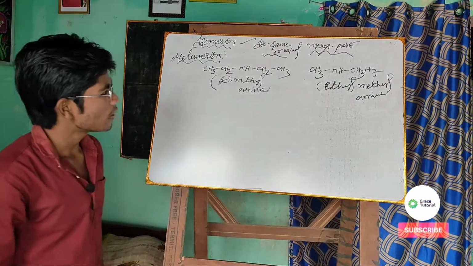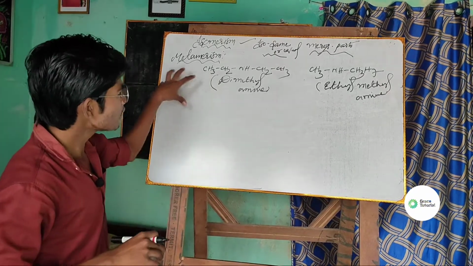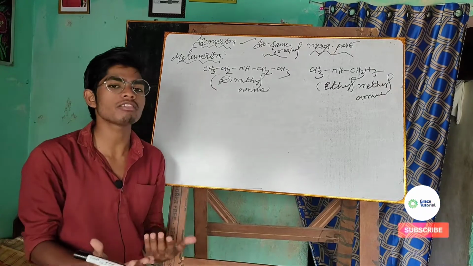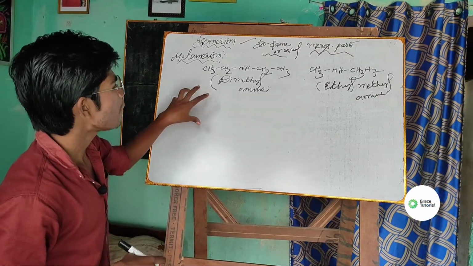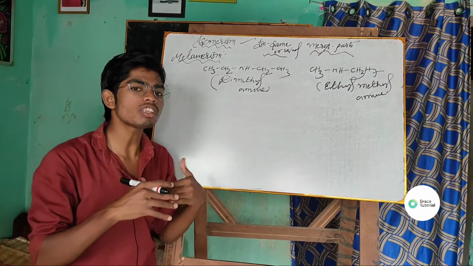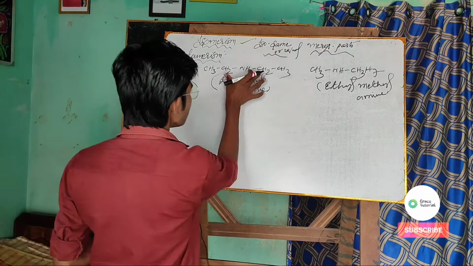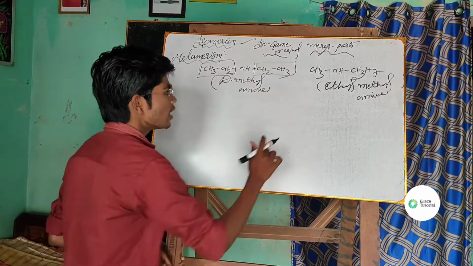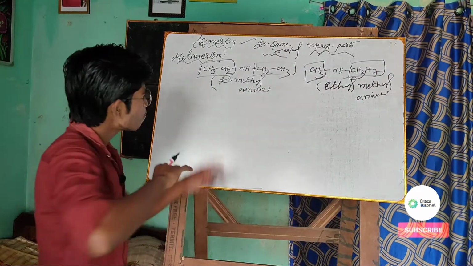Look at here. This metamerism is very simple to understand, my dear students. Amines can show the metamerism, but specifically the secondary amine shows the metamerism. Why? The metamerism takes place due to the difference in the nature of the alkyl group. Here both the alkyl groups are the same on both sides of the amine, but here the alkyl groups are different on both sides of the amine.